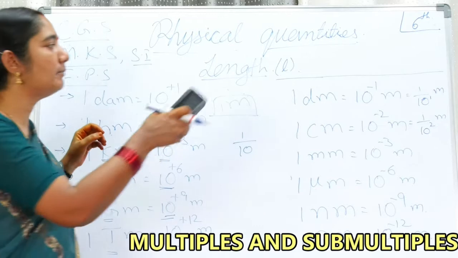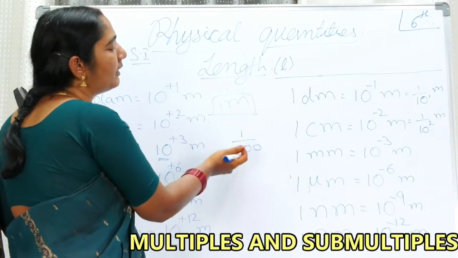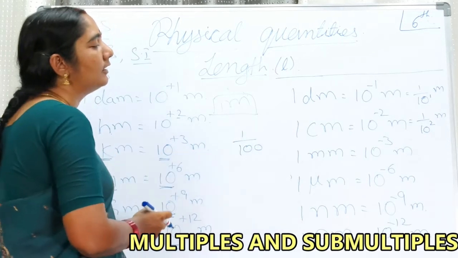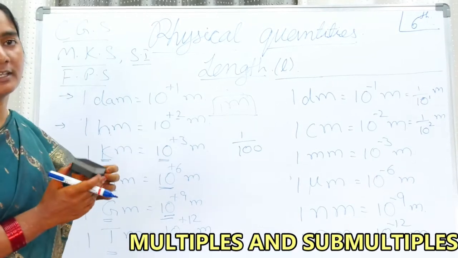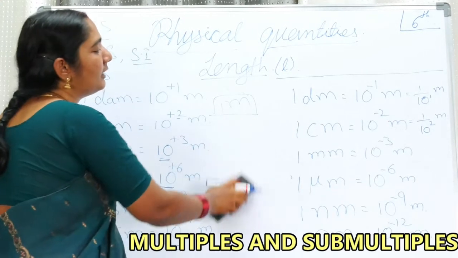What is the meaning of 1 by 10 to the power of 2? Means 1 by 100. Means 1 part out of 100 parts, that is the meaning of it. That's the real meaning of it. I think you have understood better.